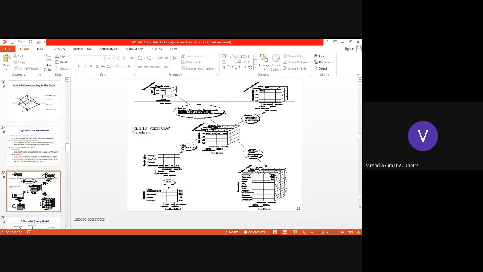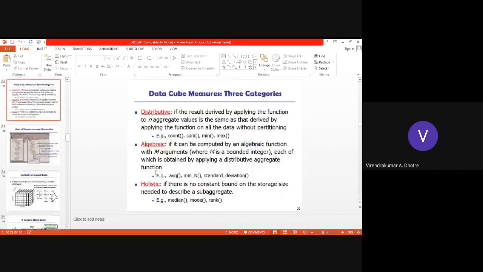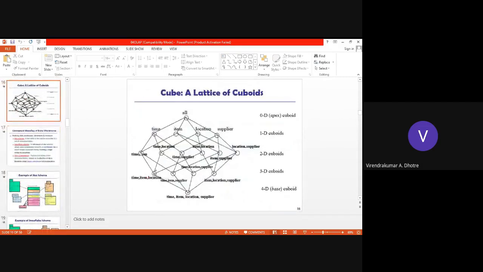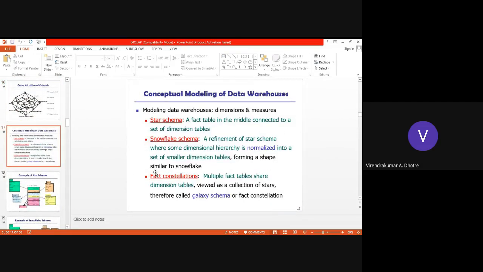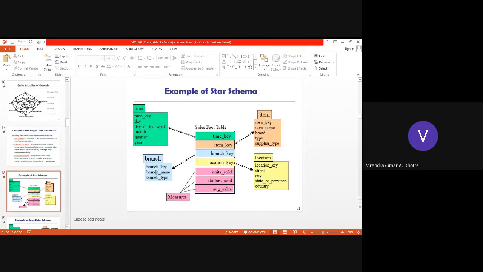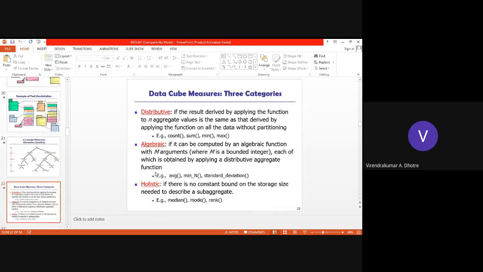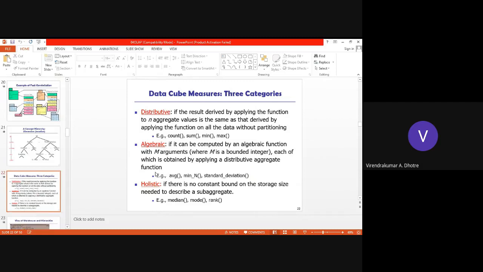I think we'll stop here. This much is enough for today. We have seen data cube and the model, star schema, cuboids, also lattice of cuboids, snowflake schema, fact constellation, the examples, five figures, hierarchy, then how we measure in three categories: distributive, algebraic, holistic.